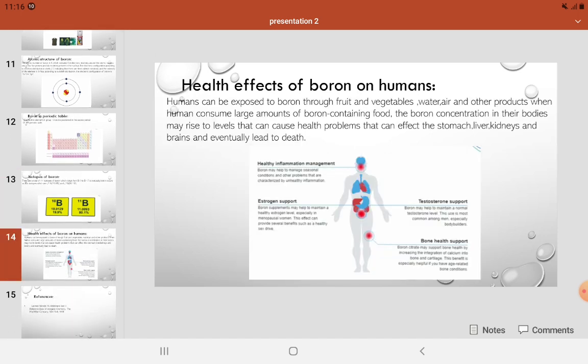Health effects of boron on humans. Humans can be exposed to boron through fruit and vegetables, air, and other products. When humans are exposed to large amounts of boron-containing food, the boron concentration in their body may rise to a level that can cause health problems that can affect the stomach, liver, kidney, brain, and eventually lead to death.